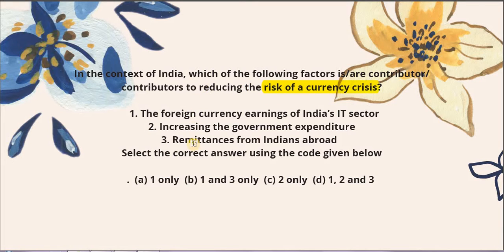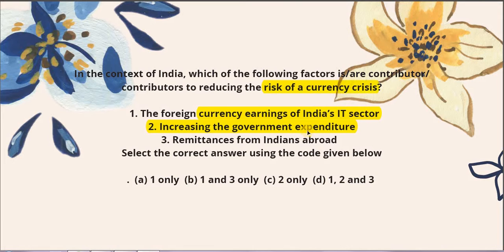So which of the factors can lead to reduction in the risk of currency crisis, or can lead to accumulation of the foreign exchange reserve? That's it. So कौन से factor हैं जिनसे हमें foreign exchange reserve मिलेगा? That would be our answer. So number 1, the foreign currency earning of India's IT sector, absolutely correct. This is quite self-explanatory. Categorically, they have written it's the foreign currency earning. Doesn't matter from the IT sector or from whichever sector it is.